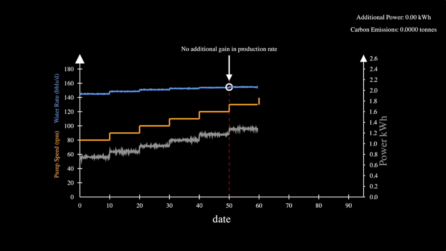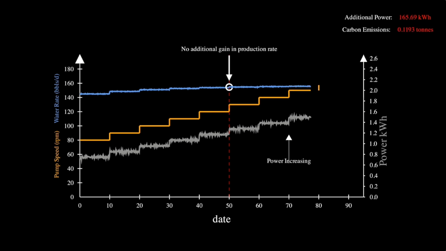Note the point on screen where the controller in place is continuing to increase pump speed in an attempt to increase production. We can see at this point water starts to level out, but the continual increases result in further incremental power consumption. Our counter in the top right corner has estimated an additional 0.3 tonnes of emissions that could have been avoided over a 40-day period.